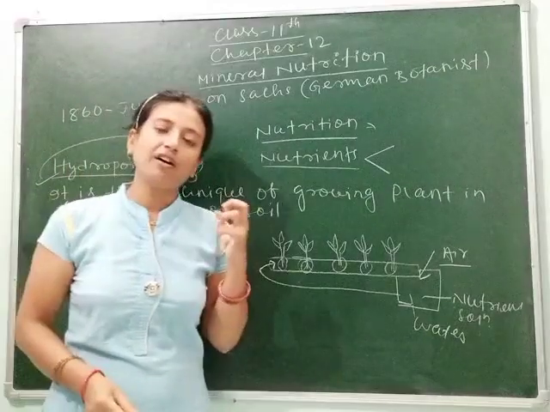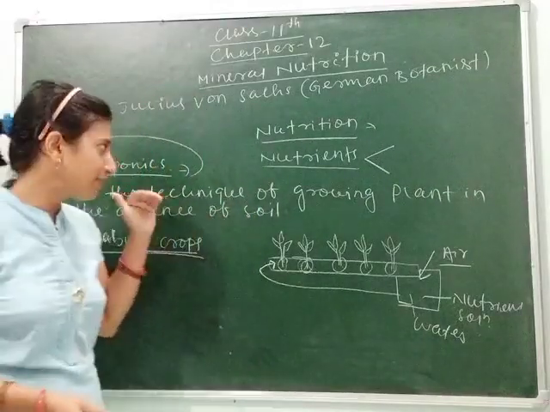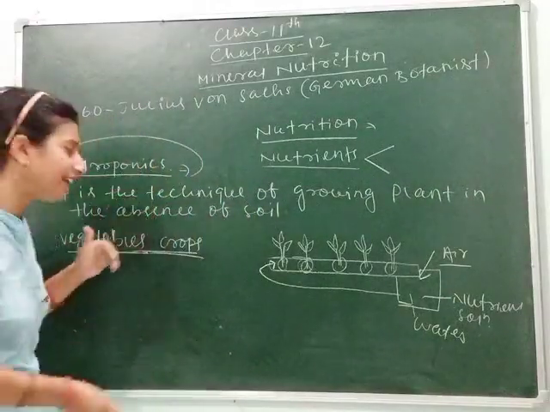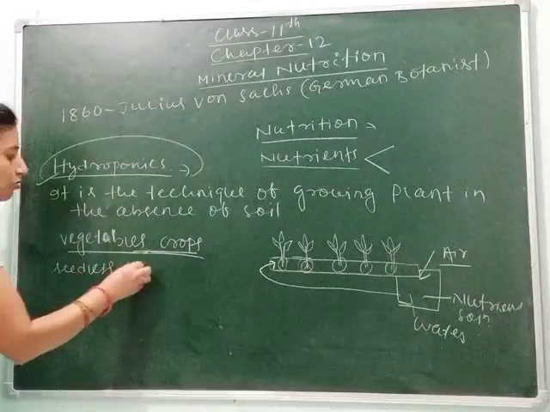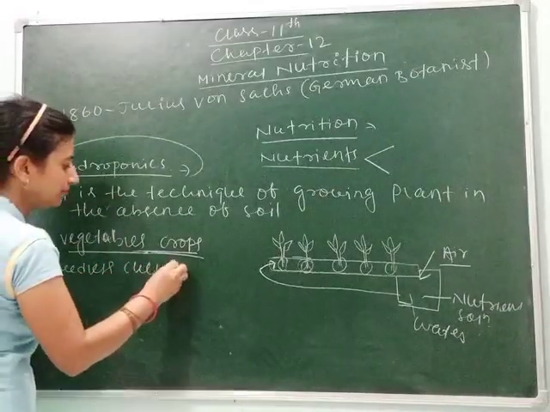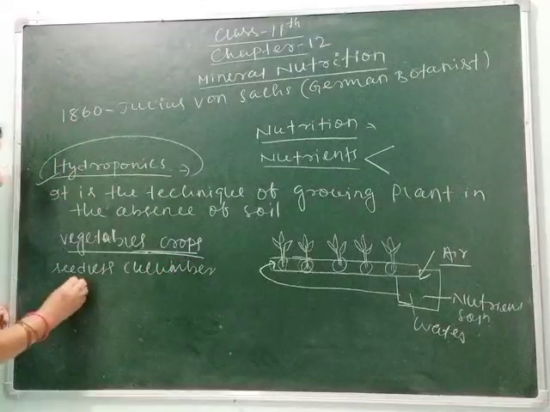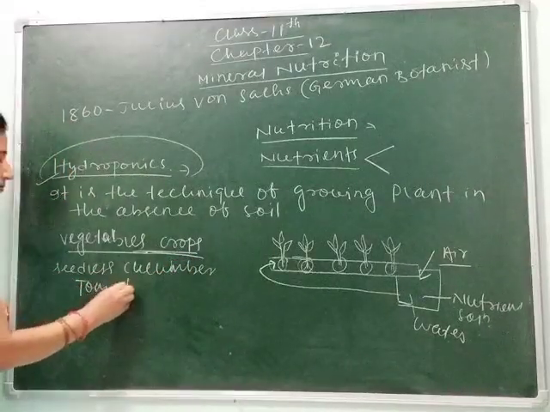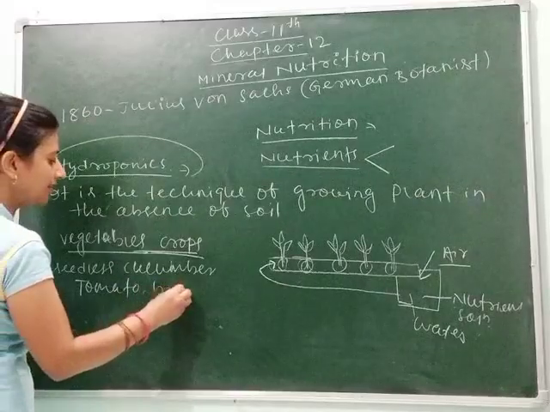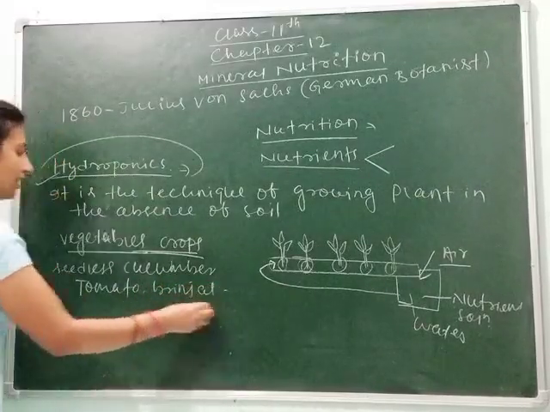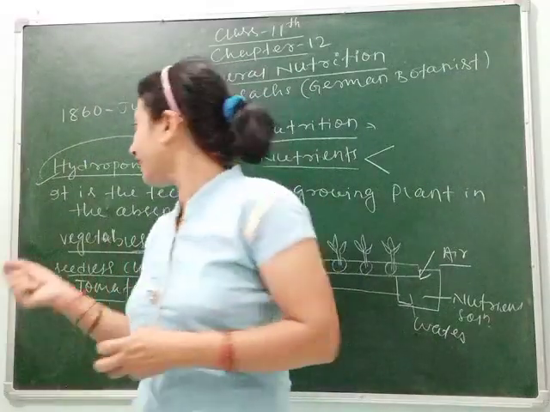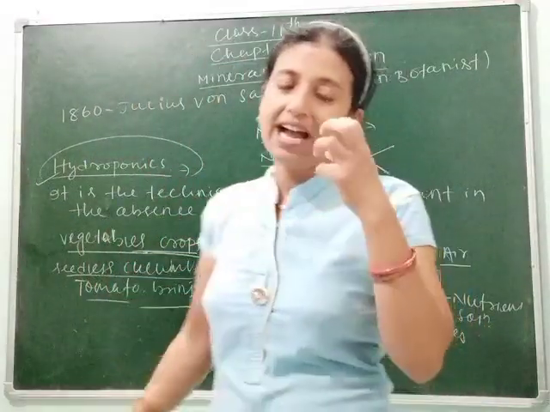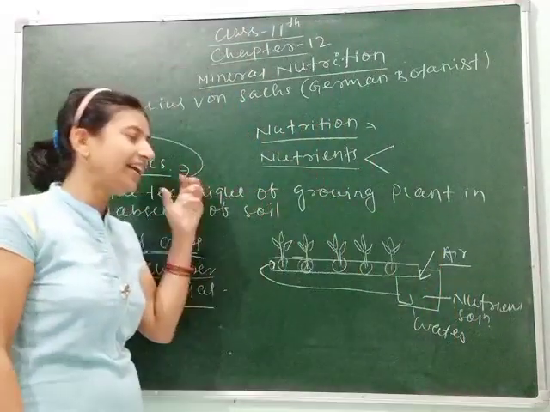So which vegetable crops are grown through the hydroponic technique? Seedless cucumber, tomato, brinjal are the vegetable crops which are nowadays grown through the technique of hydroponics, and this is the most important technique.